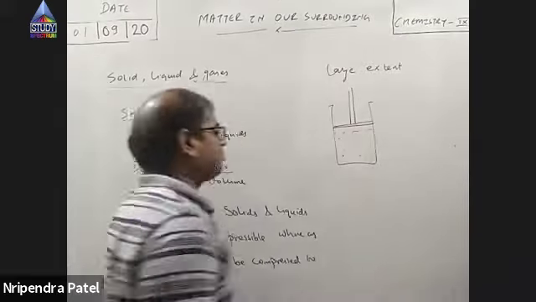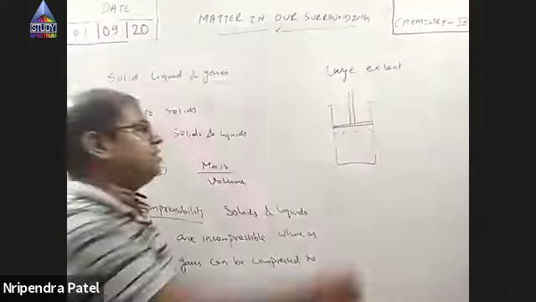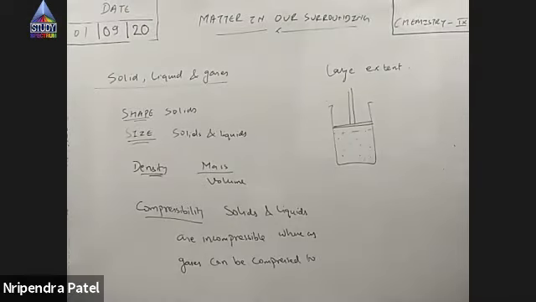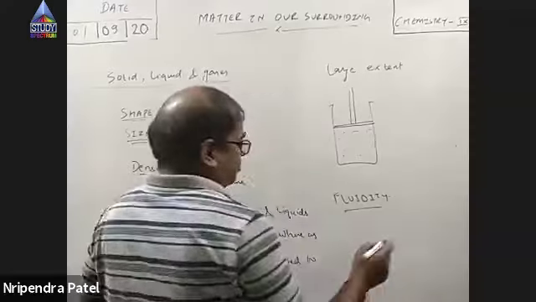But gases are compressible. Gases can be compressed to a large extent, right?